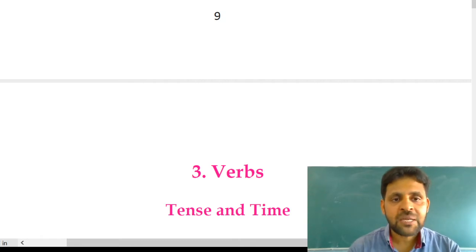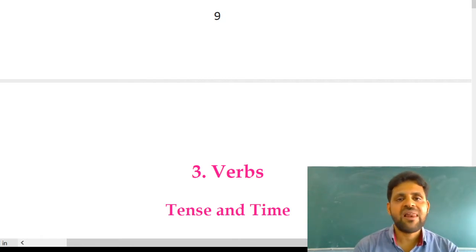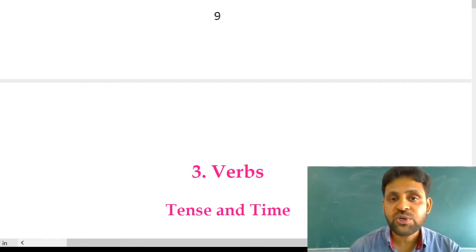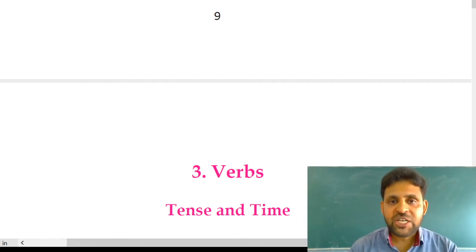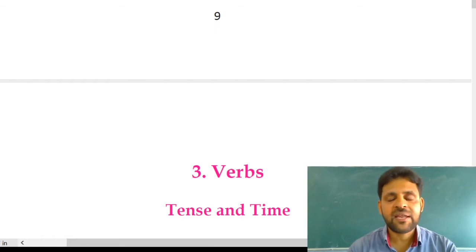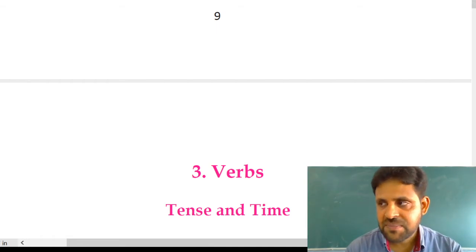For example, he speaks English well. It is the best example for present tense. Here the verb is speak. It shows that an action takes place at present. Did you understand?